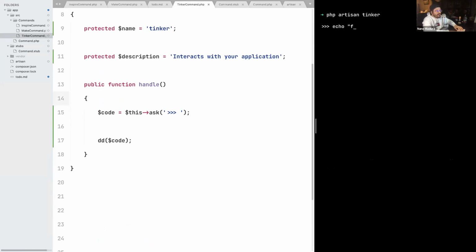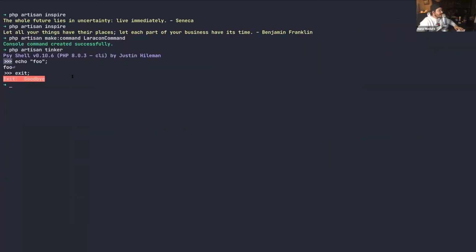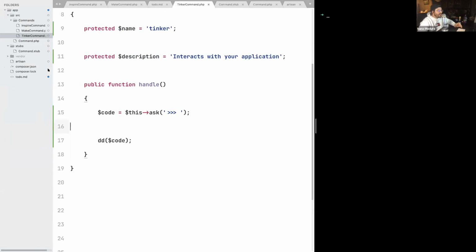And now I can type echo foo to actually see a string of 11 characters that contain the entire code I just have typed, which is the result of this DD. Pretty simple. All right, cool. The next step is actually somehow evaluate the code on runtime, because in Tinker, you actually type code and the code gets executed. So how can we actually do something like this?